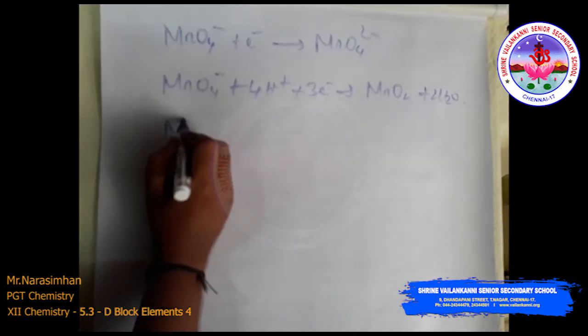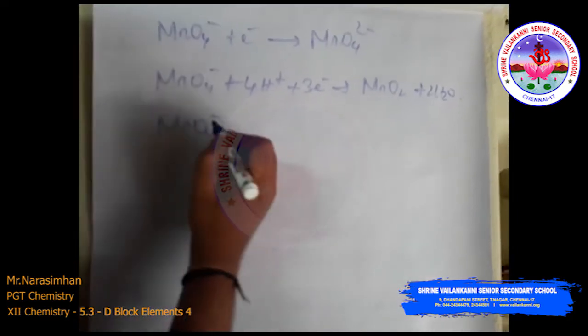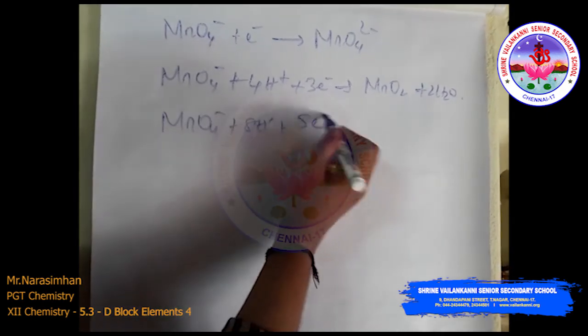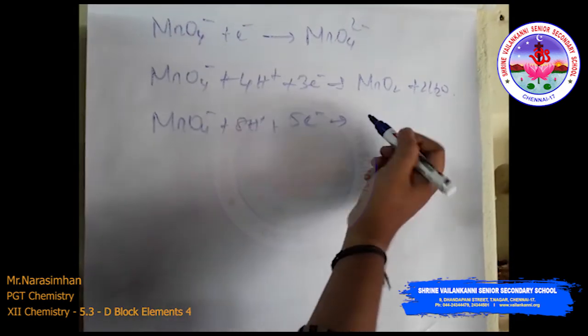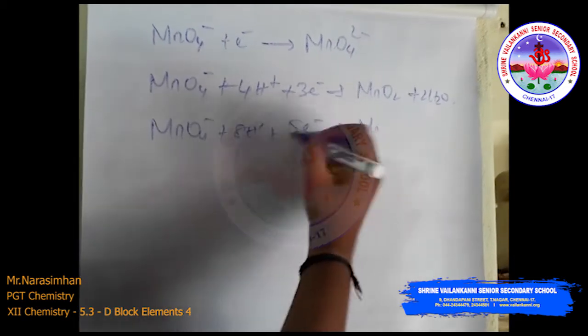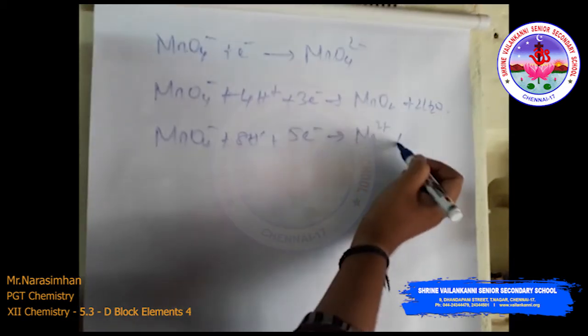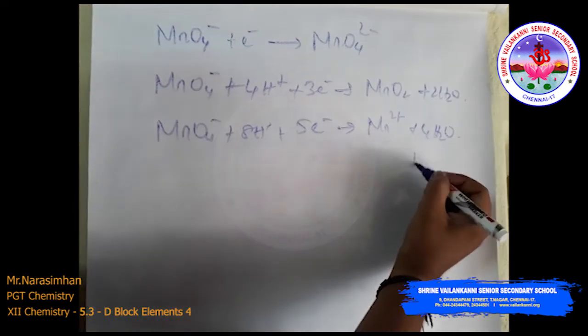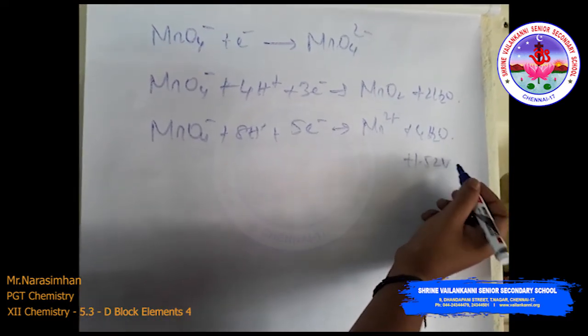Then MnO4 minus plus 8H plus, in the presence of acid, 5 electrons gained, gives Mn2 plus and 4H2O. The electrode potential value of this is plus 1.52 volt.